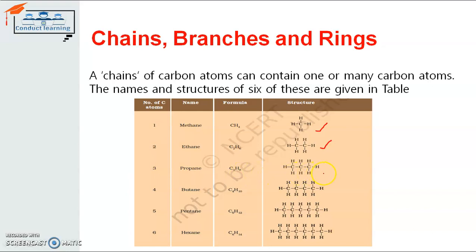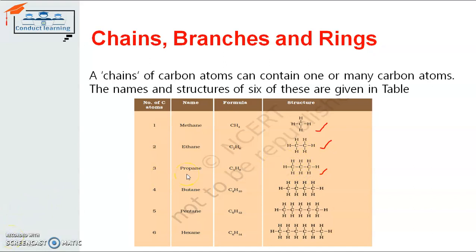Accordingly, the structure of propane is here, where the 3 carbon atoms are making bonds with each other, and with 8 hydrogen atoms. Next is the example of butane.